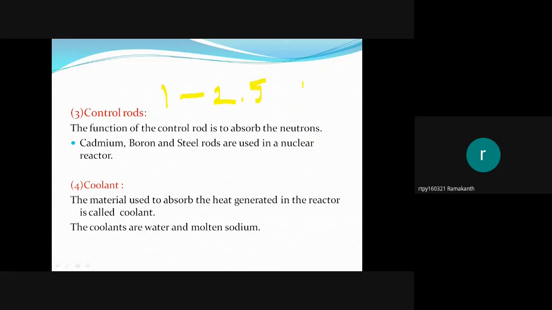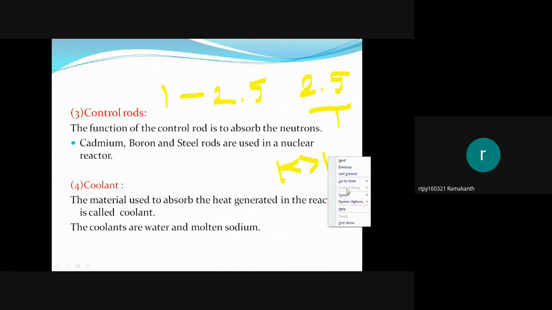What is the multiplication factor here? 2.5 by 1. So here k is greater than 1. If k is greater than 1, we cannot control this chain reaction. It is said to be an uncontrolled chain reaction. This condition must be avoided. You need to avoid this situation.